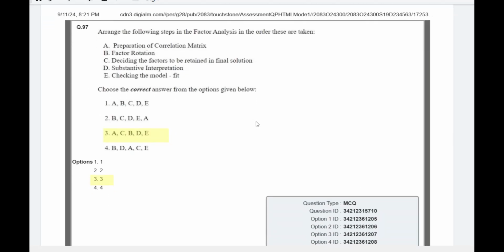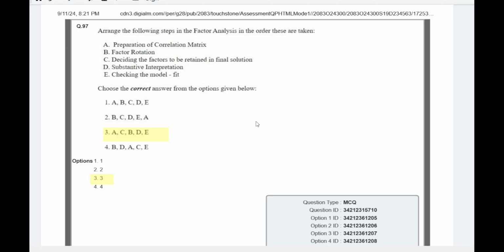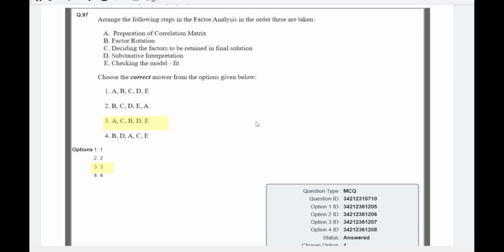Question number 47 is again about the sequential order of factor analysis. It starts from the preparation of the correlation matrix. After that, you decide the factors, and after that, you rotate the factors, and after that, you interpret and check the model fit. So ACBD is the right answer for this question. Please take a screenshot and remember this question.